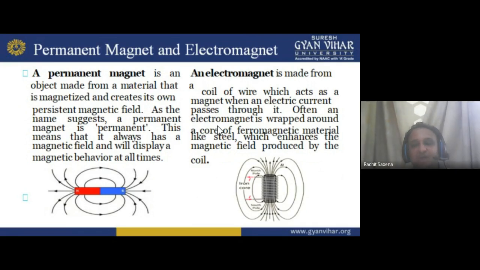We use sheets of iron. An electromagnet is made up of a coil of wire, which acts as a magnet when electric current passes through it. Often an electromagnet is wrapped around a core of ferromagnetic material, like steel, which enhances the magnetic field produced by the coil. So if I use steel, it enhances the magnetic field.